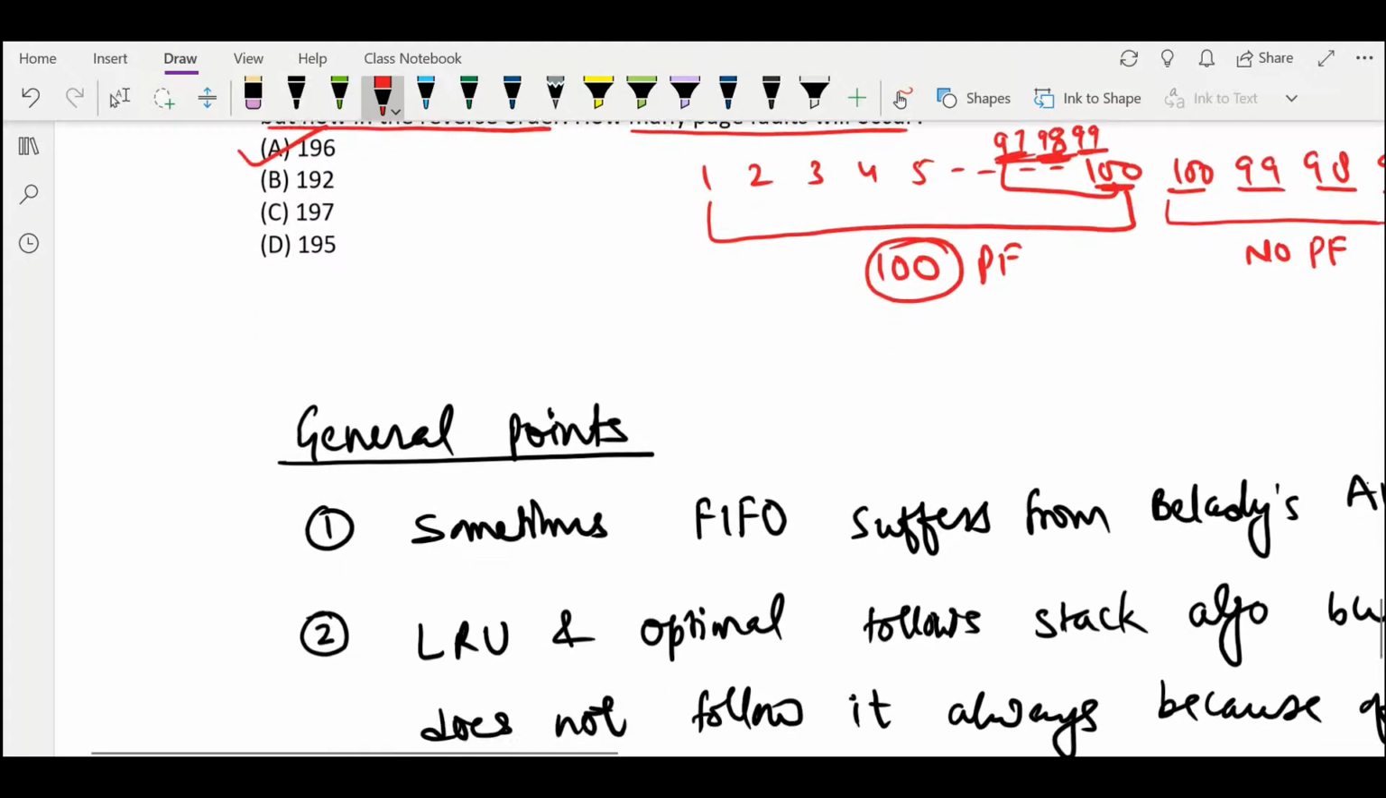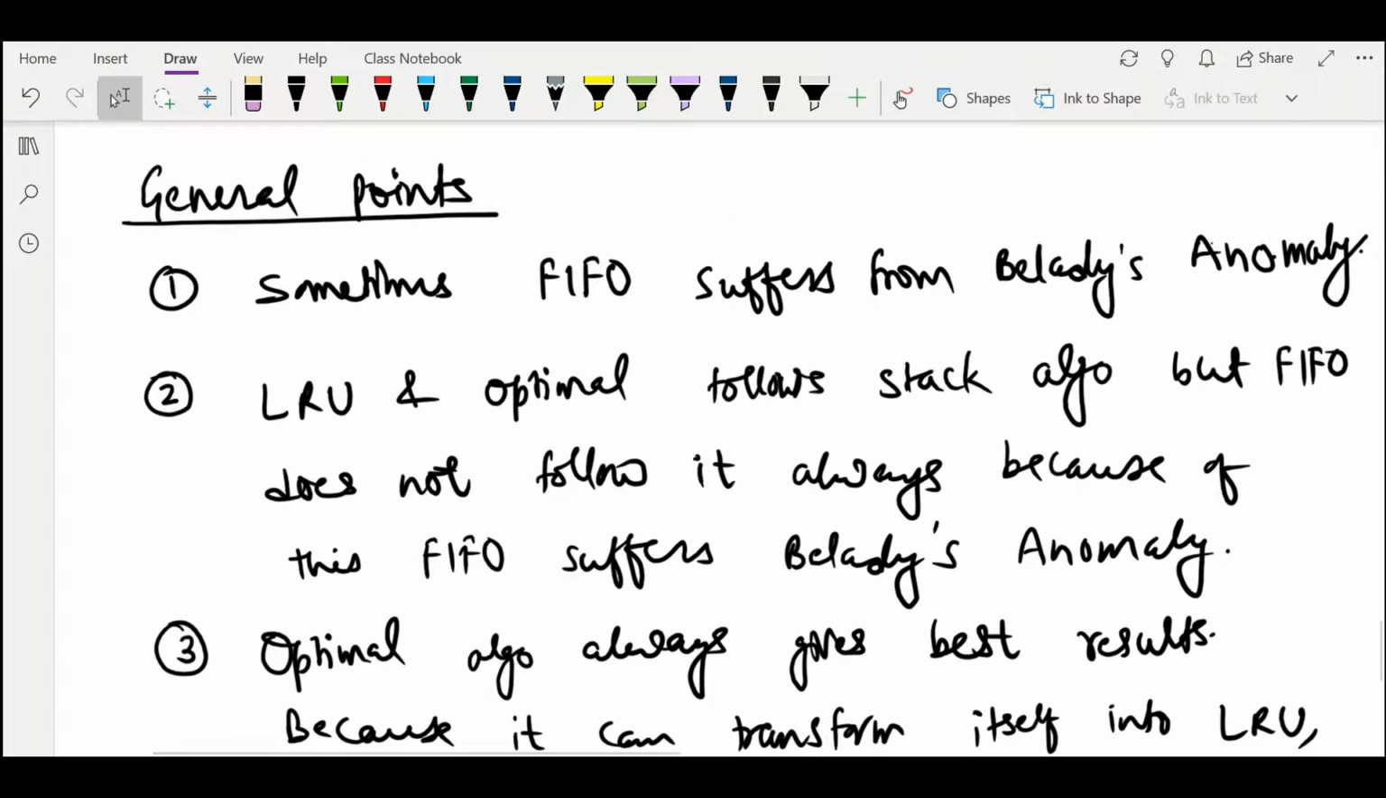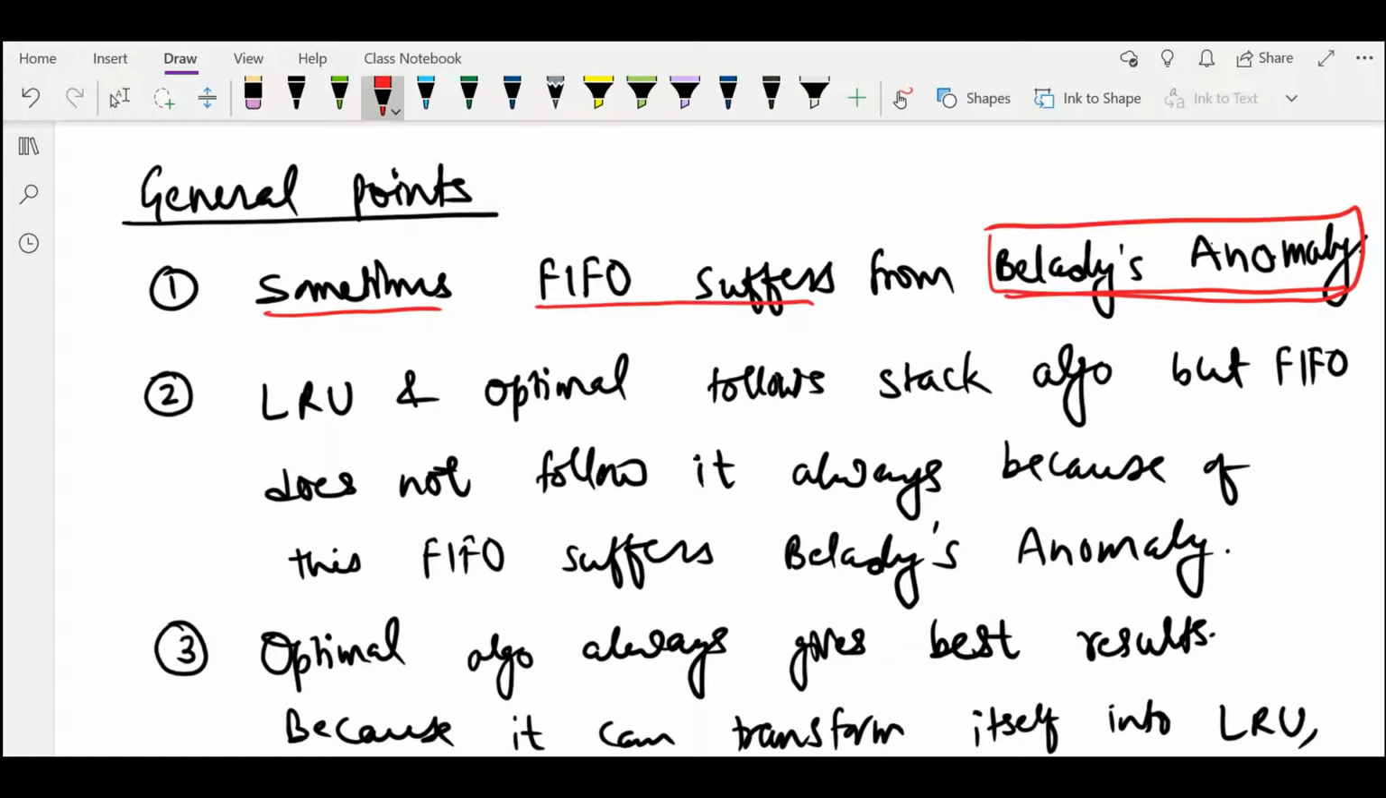Understood? And here are some general points about page replacement algorithms. The first point is, sometimes FIFO suffers from Belady's anomaly. We have studied that FIFO suffers from Belady's anomaly. And what is Belady's anomaly? If we increase the memory frames, page faults should decrease, but sometimes in the first in first out page replacement algorithm, it is possible that instead of decreasing, the page faults increase, and that is called Belady's anomaly.